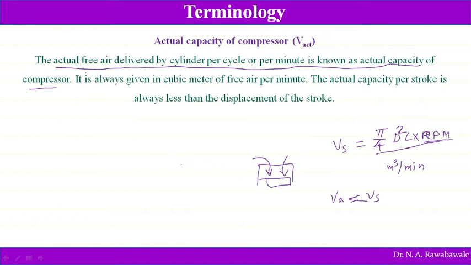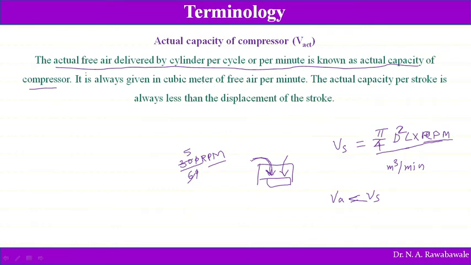So say for example 300 rpm, the piston moves at a speed of 300 rpm. So in 1 minute 300 revolutions or 300 cycles are completed. That means per second, 5 cycles are completed in 1 second. So the time for the air to enter into this compressor is very short.